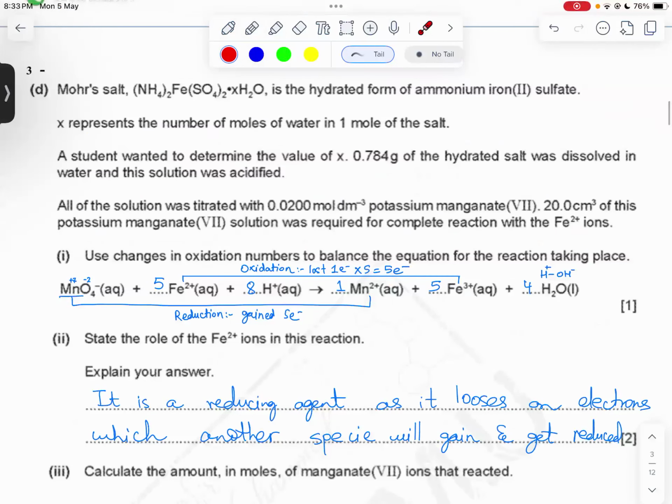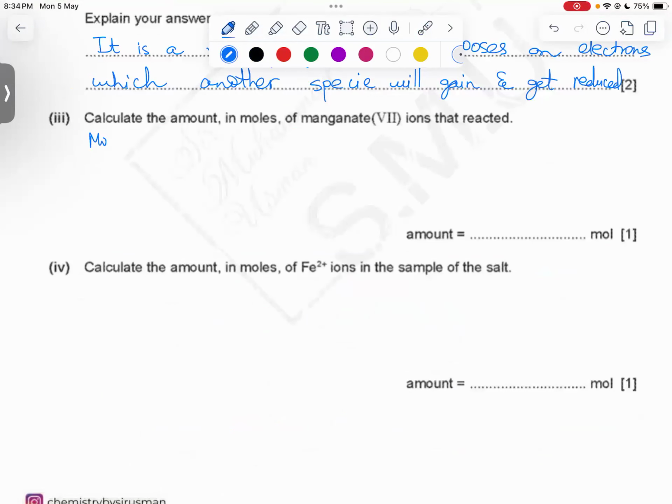In the question you were given something very important. What was that given? 0.784 grams of hydrated salt dissolved in water, and this solution was acidified. All of the solution was titrated with 0.0200 mole per decimeter cube of potassium manganate. 20 centimeter cube of this potassium manganate solution was required for complete reaction. So we know the concentration of potassium manganate solution and we know its volume. So what formula can we use? We can use the formula mole equals concentration multiplied by volume.